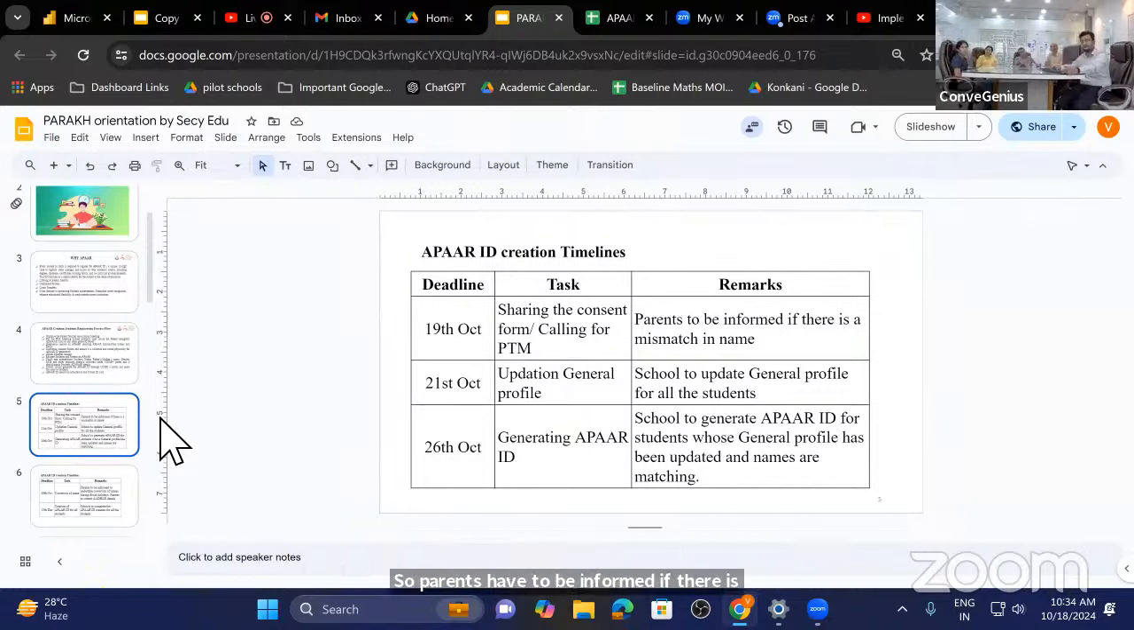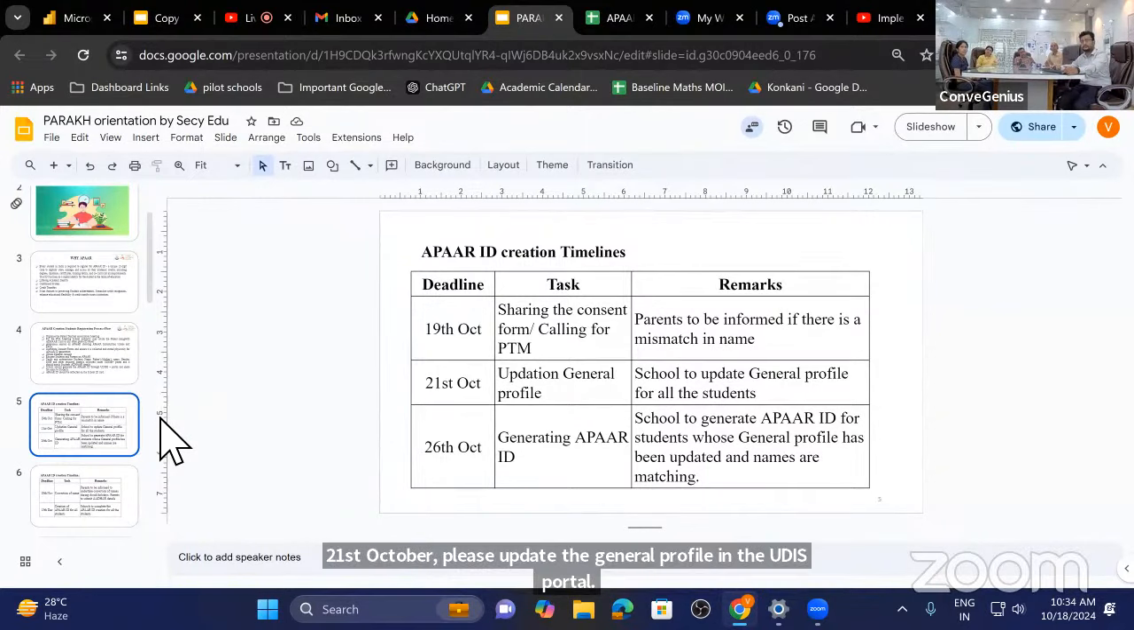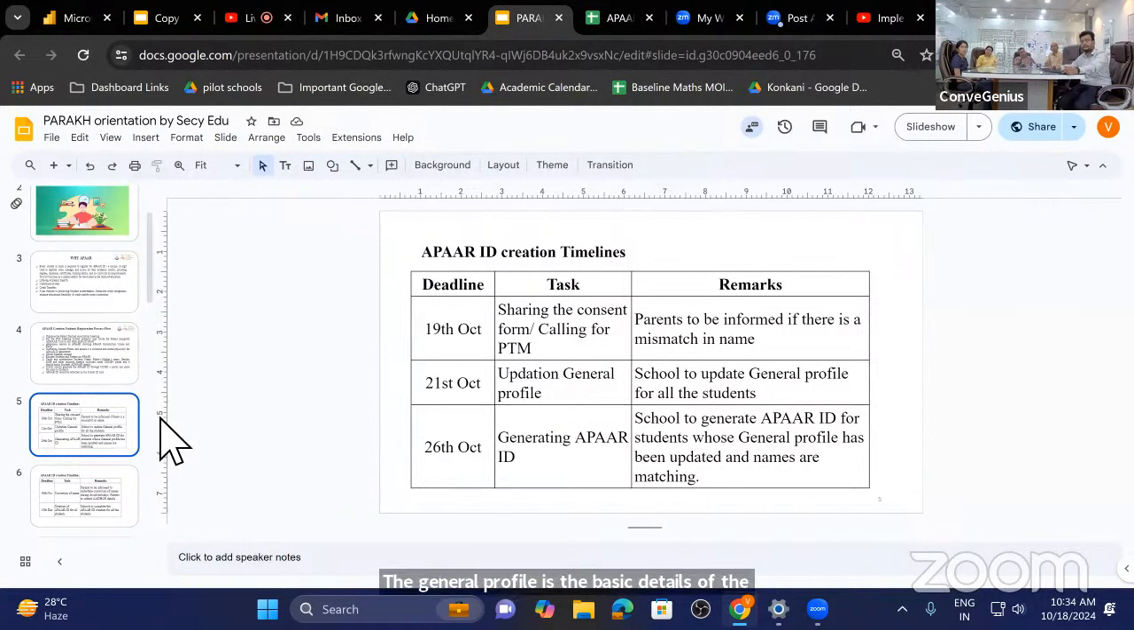By 21st October, please update the general profile in the UDICE portal. The general profile is the basic details of the student in your school. By 26th of October, it is requested that you start generating the Apaar ID for all the students whose general profile has been updated and whose names are matching. That means the name in the school and the name on the Aadhaar are matching. Please start creating Apaar ID. Next, please.